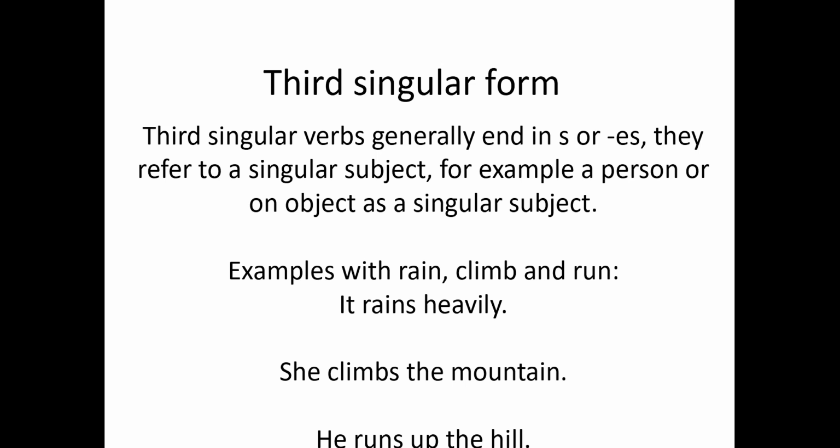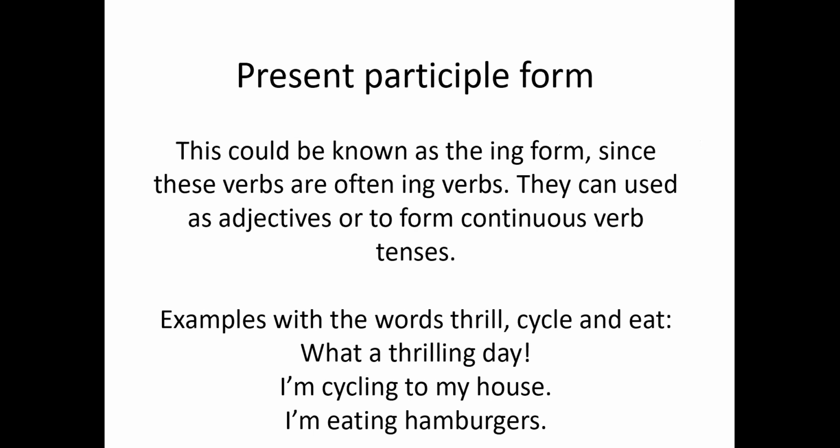And on to the very last concept, the present participle form of a verb. This could be known as the ing form, since these verbs usually end with ing. They can be used as adjectives or to form continuous verb tenses. I won't get into how they can be used as adjectives. That I'll talk about another time. For now, let's look at examples with the words thrill, cycle, and eat.